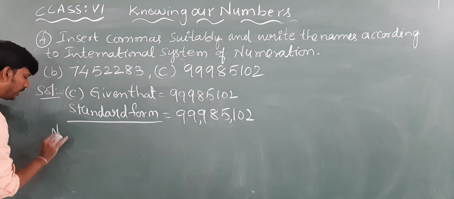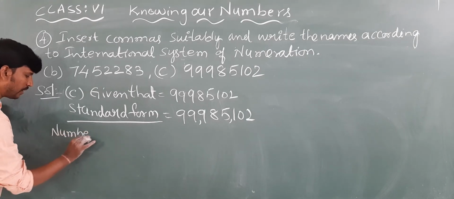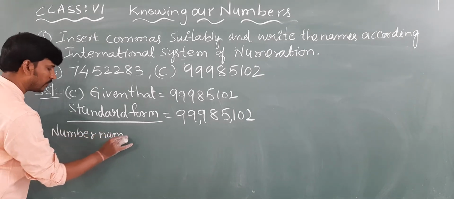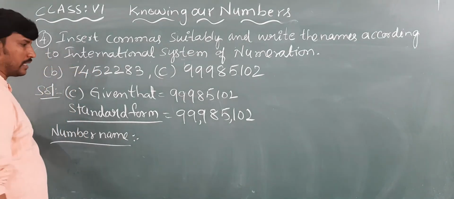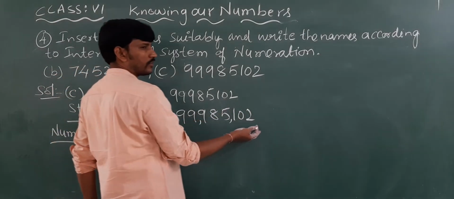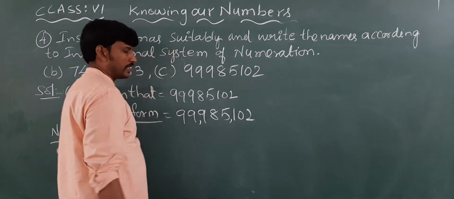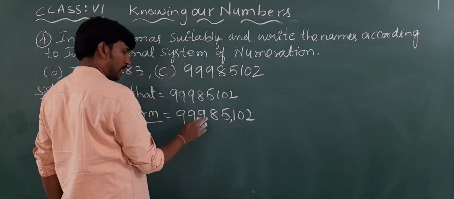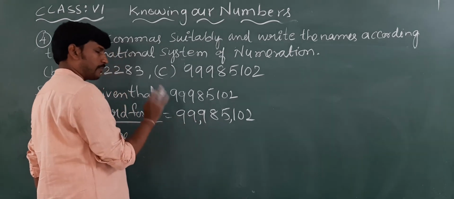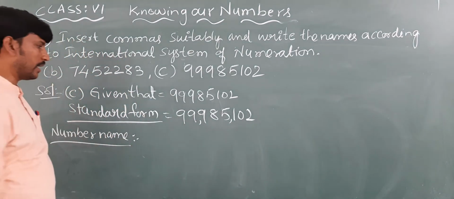Now we will write the number name. When you are going to write the number name, just read the place values of each and every digit: ones, tens, 100, 1000, 10,000, 100,000, million, 10 millions. The next is 100 millions.